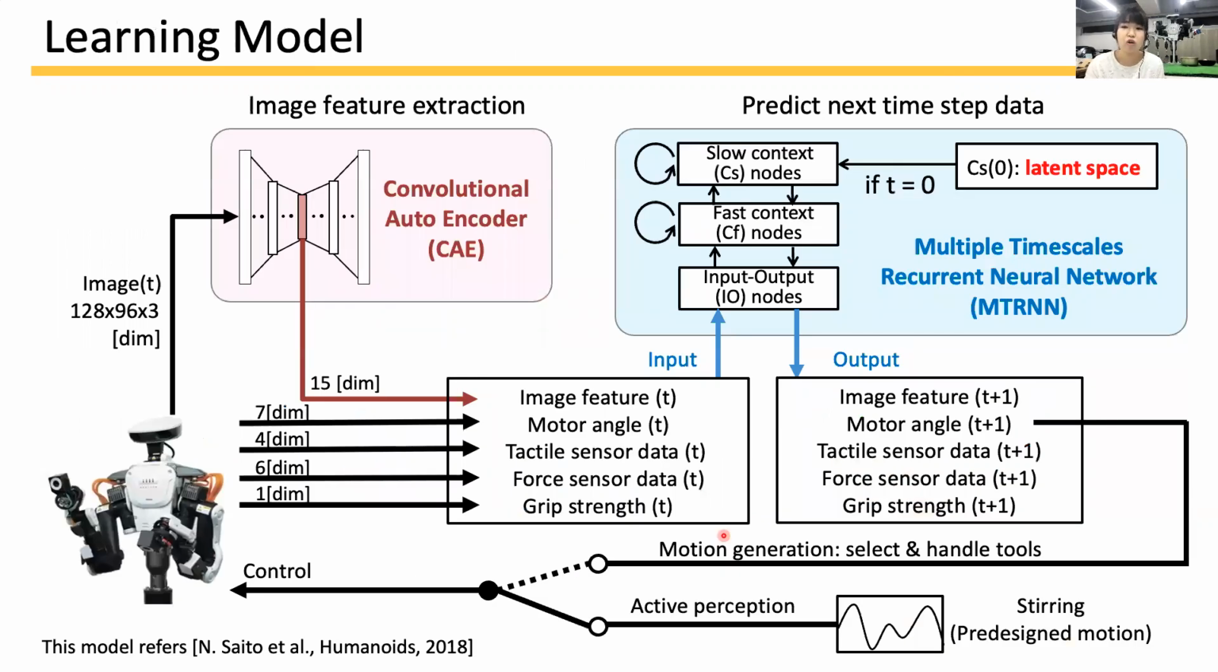I've explained the DNN model with two modules. The CAE compresses raw images, and MTRNN generates the next time step data based on latent space value. In the MTRNN, we make the initial step of slow context nodes, CS0, to be the latent space, by training the value at the same time with weight during training. As for the robot control for active perception, the robot moves according to the prepared motor command of stirring. Then, on the other hand, the robot moves according to the output angle data from the MTRNN step by step and selects and handles tools.